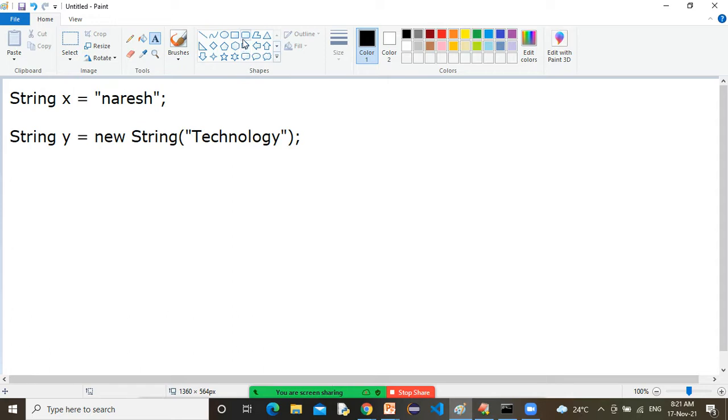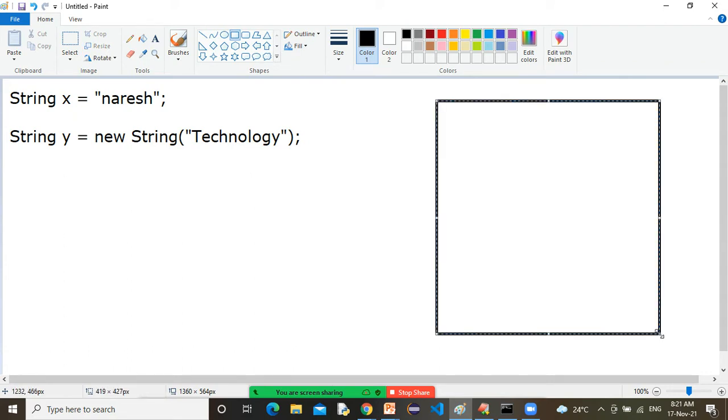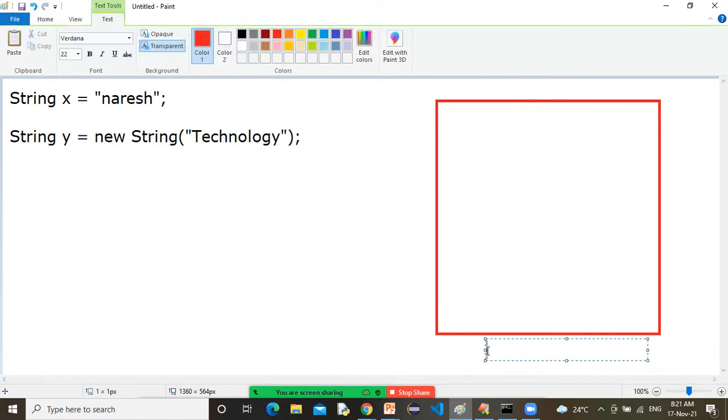Now, what will happen? Again, listen. Inside this heap memory, the object will be created. Both are objects. One is by using string literal, another one is by using new keyword.